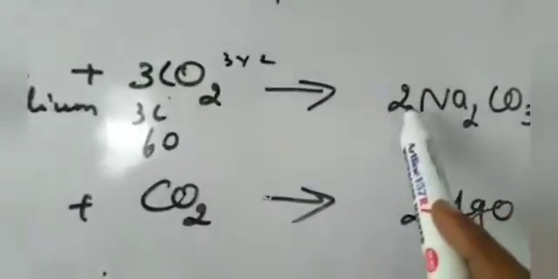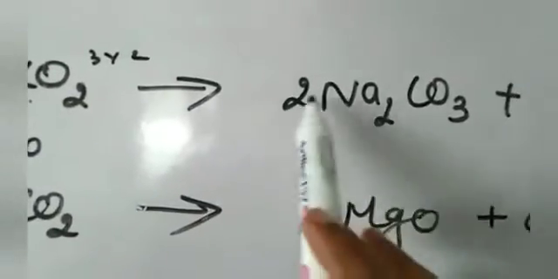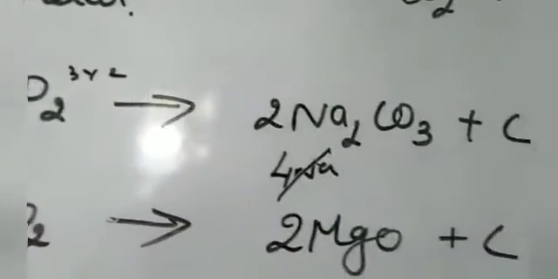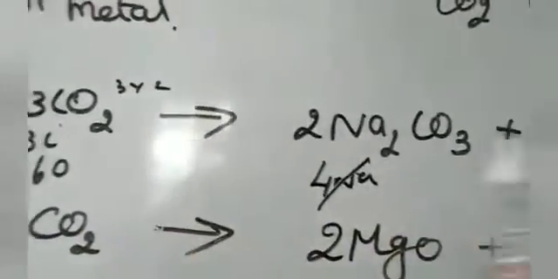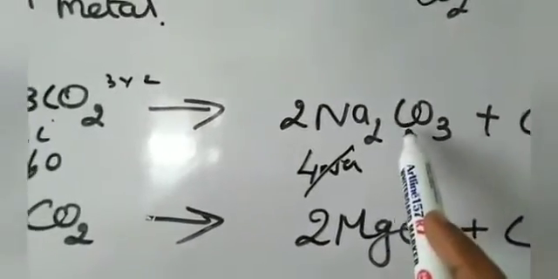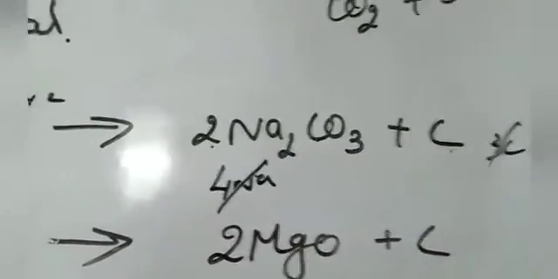Next, count. How many Na is there? Here 2 and there also 2. 2 into 2, 4 Na. Here also 4 Na. You want to balance the equation. This is the meaning of balancing. Here how many carbon? 2 carbon. Here how many carbon? 1 carbon. So 3 carbon is over.